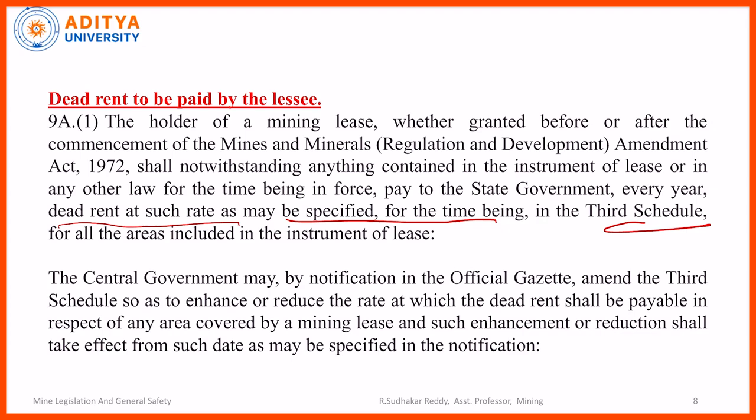Similarly, as I told you at the start, they have power to change a mineral from minor to major and major to minor also. The central government has all powers. These changes will depend upon supply and demand and various conditions. Suppose some industry is getting sick, then they can create some measures to uplift it. If some industry is flourishing, they can impose more royalty and dead rent.